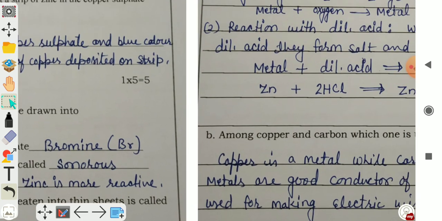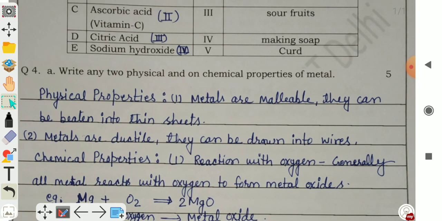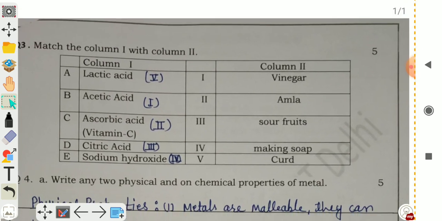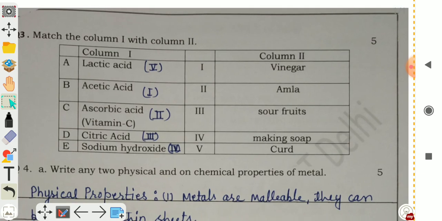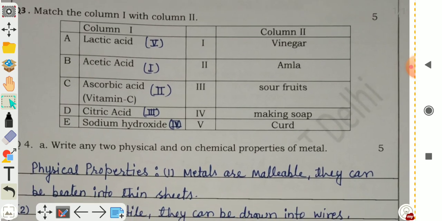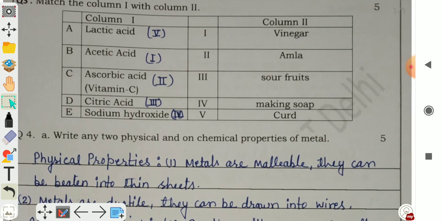Your next question is match the following. Match column 1 with column 2. So you have to match the columns. Lactic acid is present in curd, so you have to match with fifth. Acetic acid is in vinegar, so you have to match with 1.